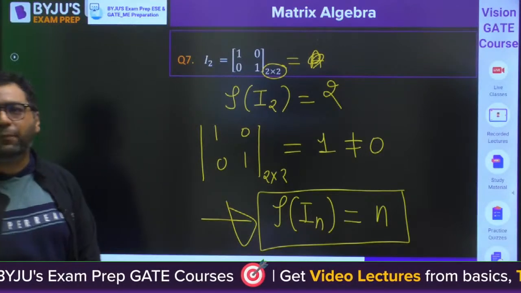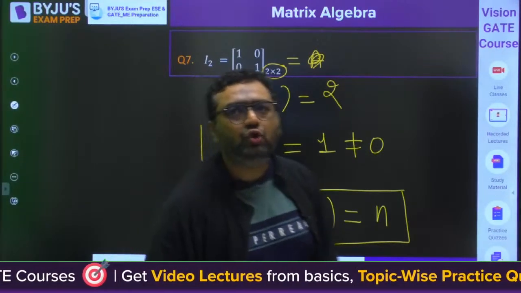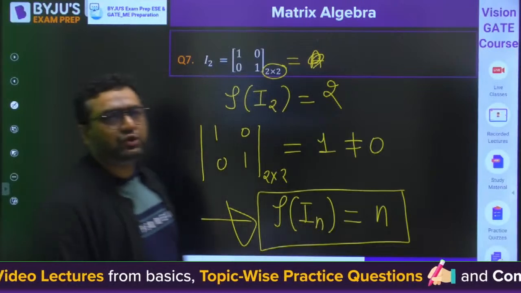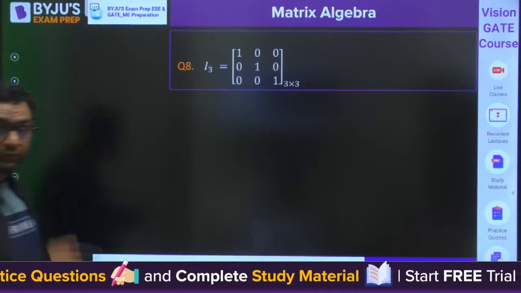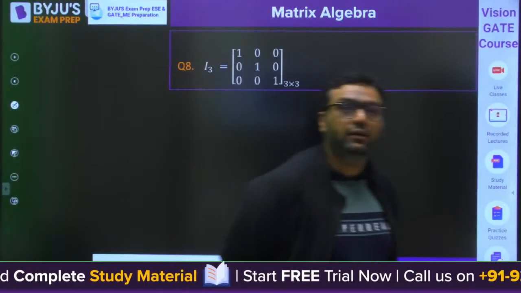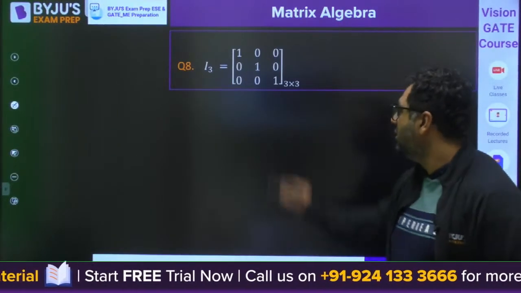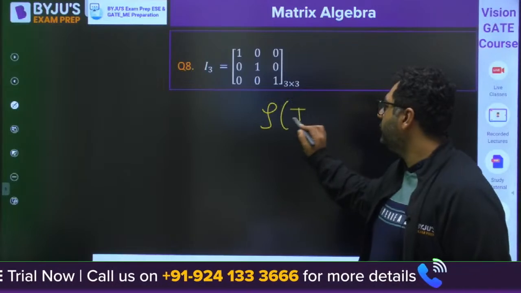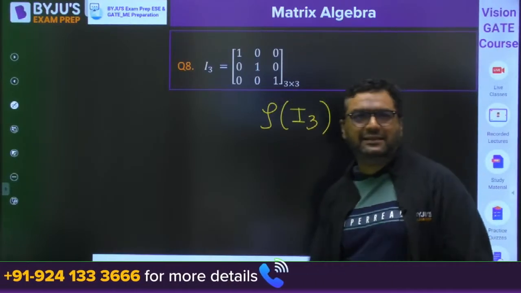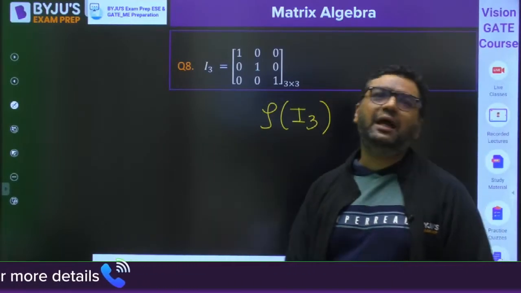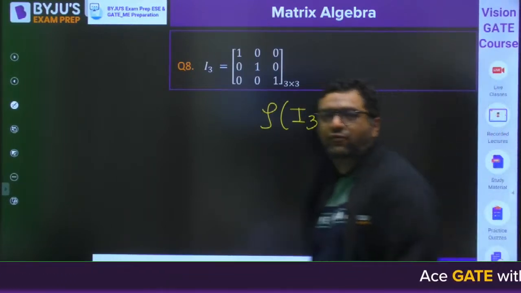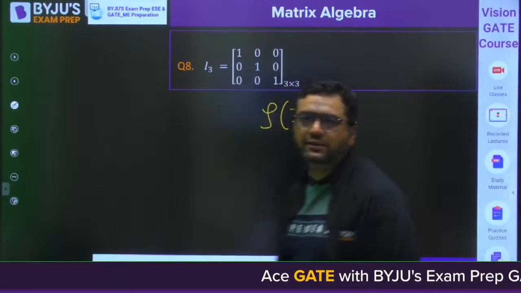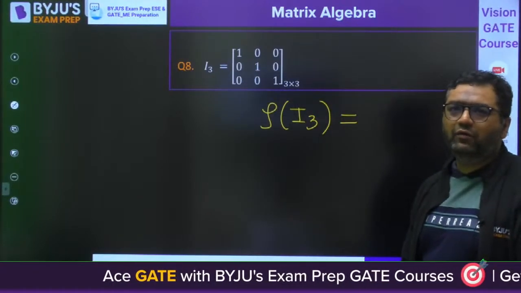Okay, so these are the properties I am deriving. I will show you all of them together as well, so don't worry about that. So guys, this is a 3 cross 3. What will you say about this? What is the rank of I3? We are having good questions, guys. These are the properties I am giving you with the help of questions, because you guys said, sir, try to teach us in the form of questions. That will be better for us. Yes, very good.